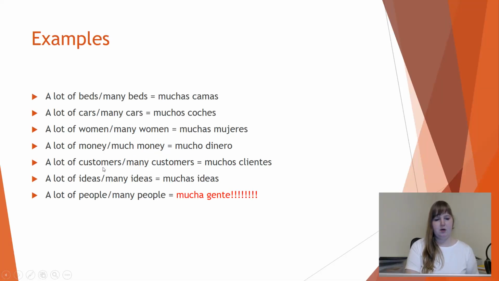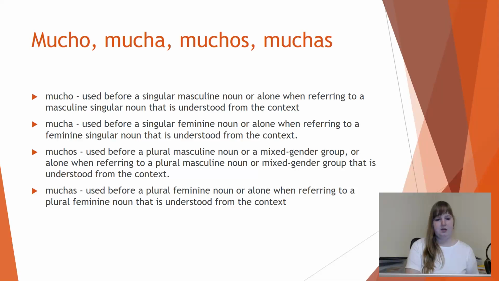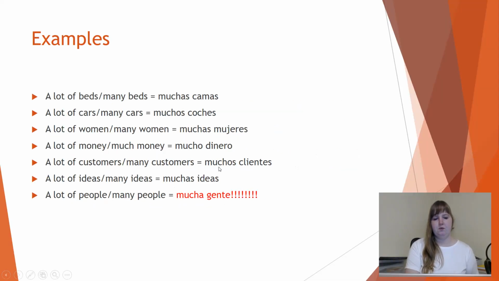Then a lot of customers or many customers. A customer is in Spanish un cliente, so it means it's a masculine noun. And we have many customers, so it means it's a plural masculine noun. That's why we have to use muchos. So a lot of customers we can translate into Spanish as muchos clientes.